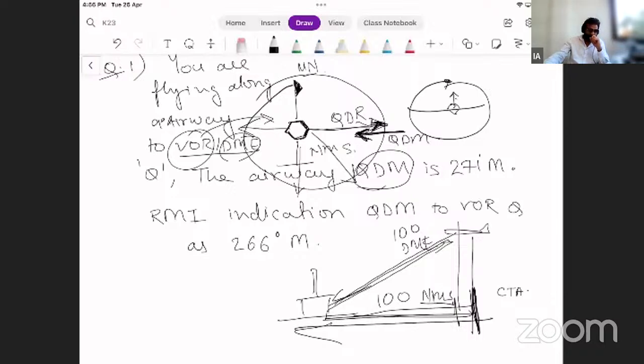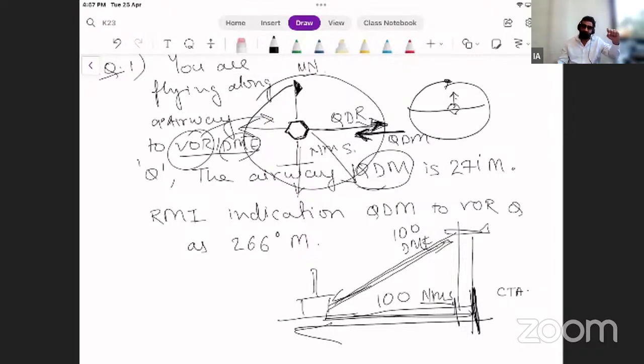Charlie Hotel Alpha. Victor Tango. 090. Yes, Vishnupriya, correct. Jyotsna, 3 digits, 090. Correct. The VOR will sense QDR, but QDM can be derived. Easy to derive. Now, looking at the instrument, you will be able to derive what is QDR, what is QDM.